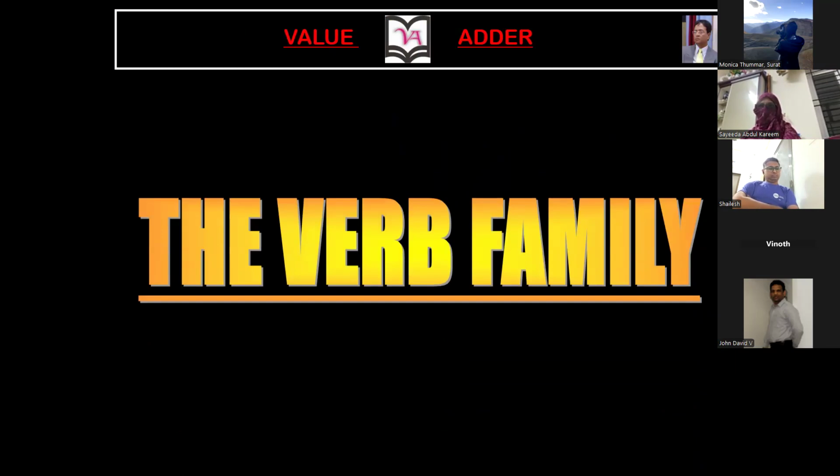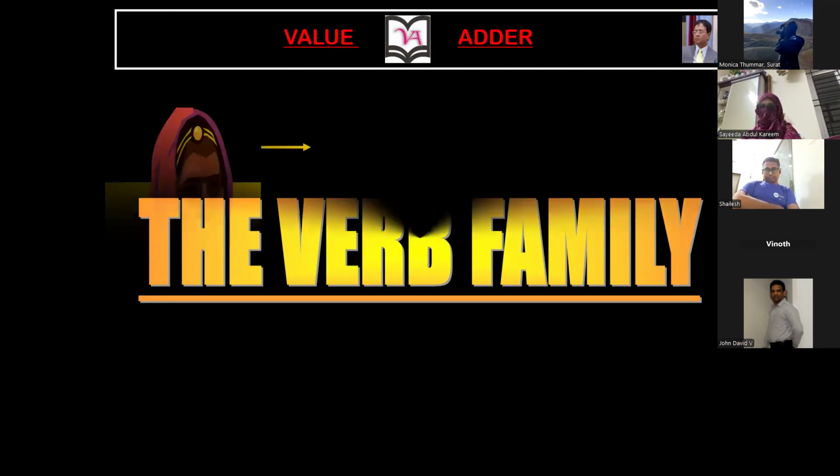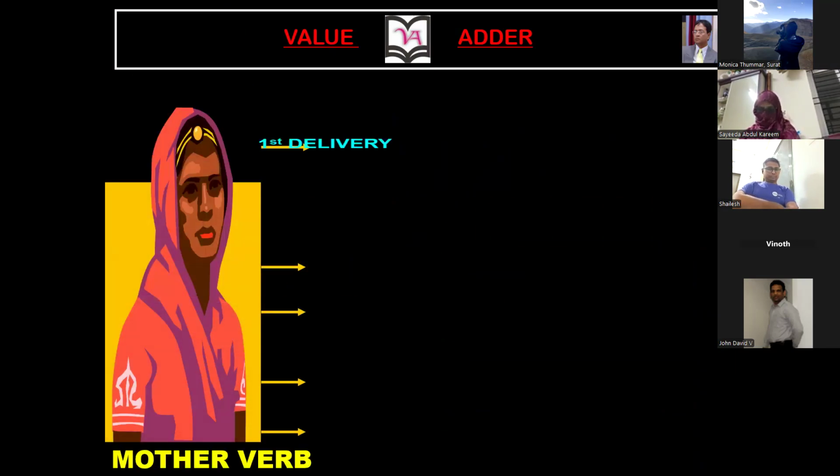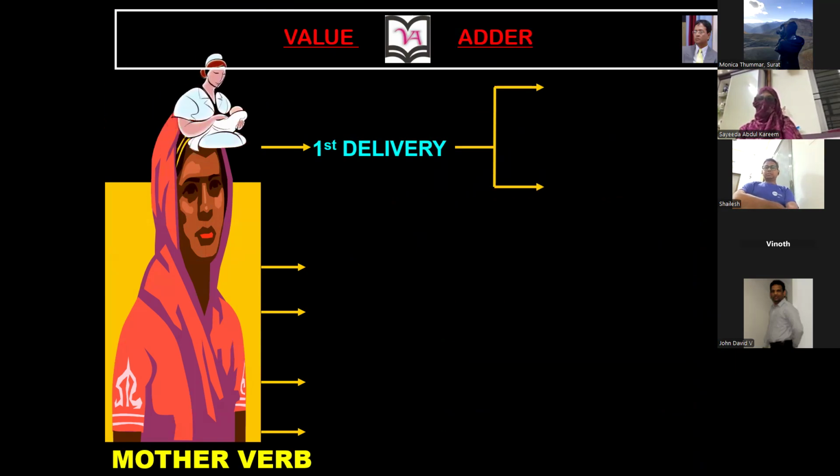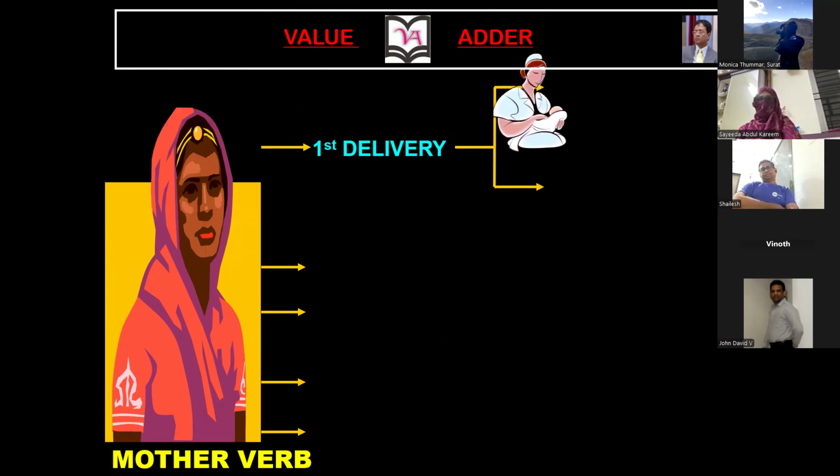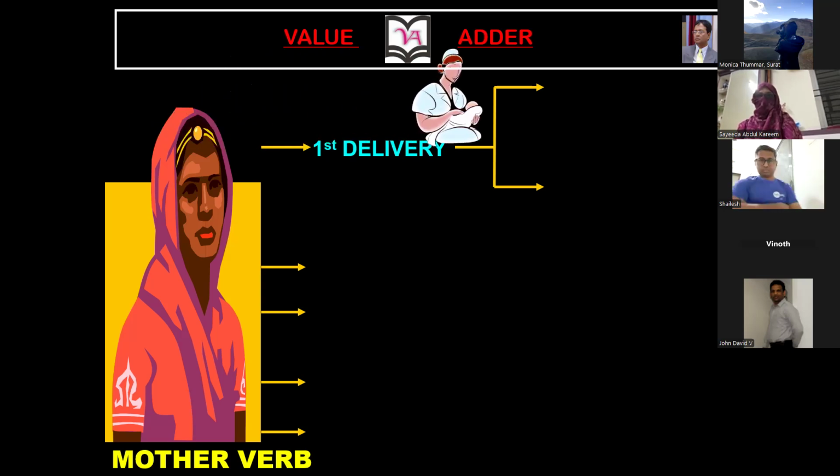As we all have a lovely family, the same goes for the verb. The verb also has a family. So now listen to this. No need to write anything, guys. I will share the whole PDF, exactly this PDF. So just focus only on the understanding part. Now there is a lady, and the name of this lady is the mother verb.